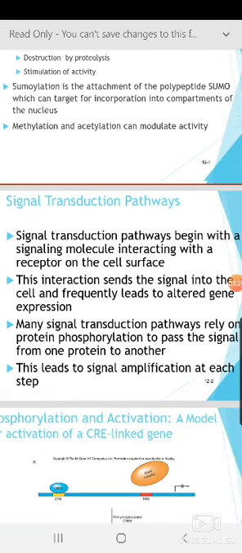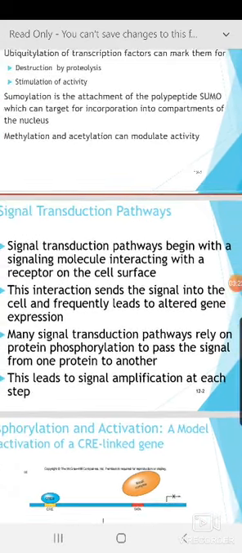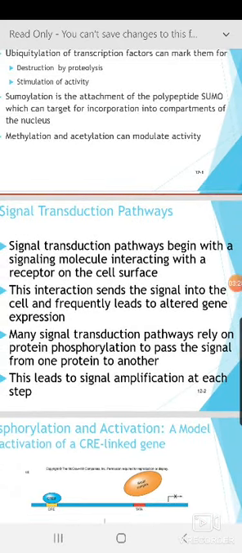Signal transduction pathways begin with a signaling molecule interacting with a receptor on the cell surface. Generally this signaling molecule is a hormone with a corresponding receptor. The nuclear receptor is also a type of hormone receptor for steroid hormones, which can pass through the membrane because of their nature, and some other diffusible molecules like NO can also pass through the plasma membrane barrier.